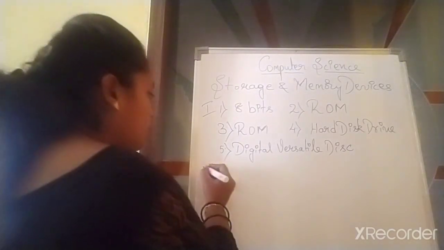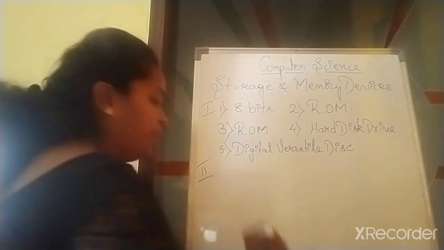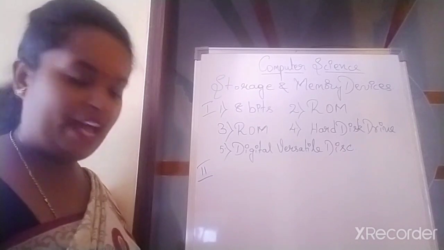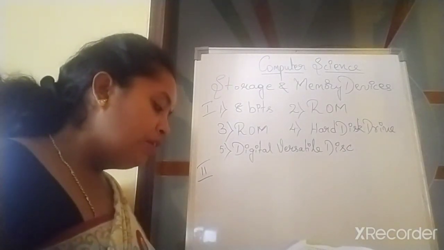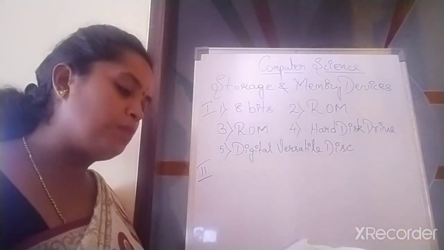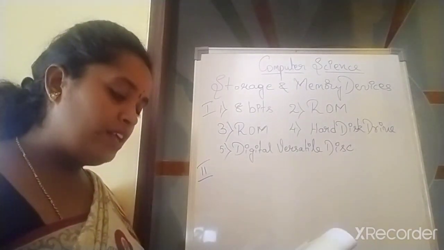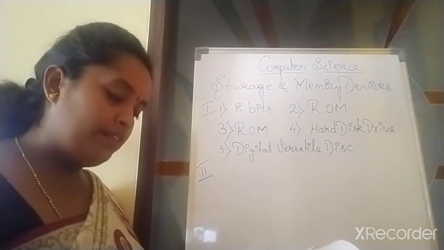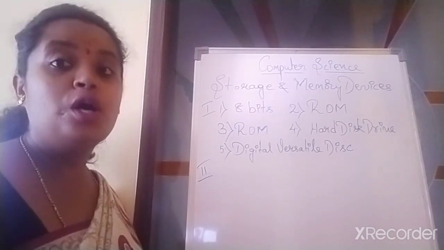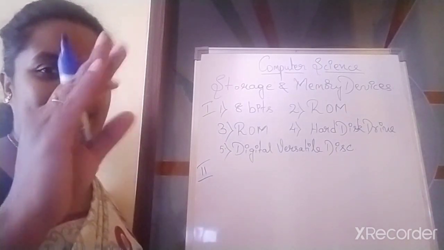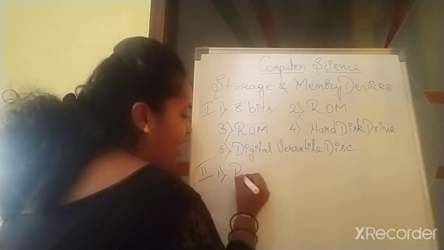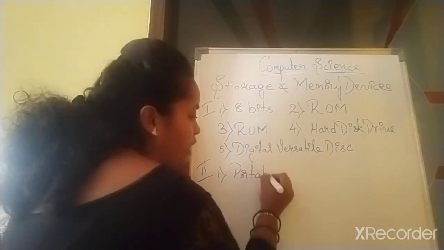Shall we move on to the second main, children? Yes, the second main is fill in the blanks. First one: a pen drive is a small portable device which can store a large amount of data. What's the answer? Portable. Very good. I know many of you would have answered. I know you children are very intelligent. The answer is portable.